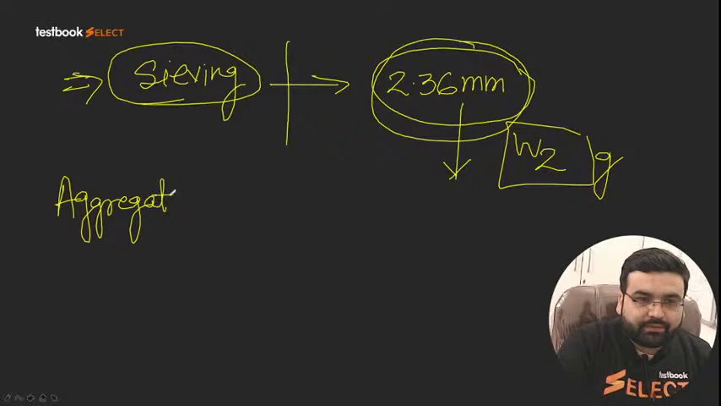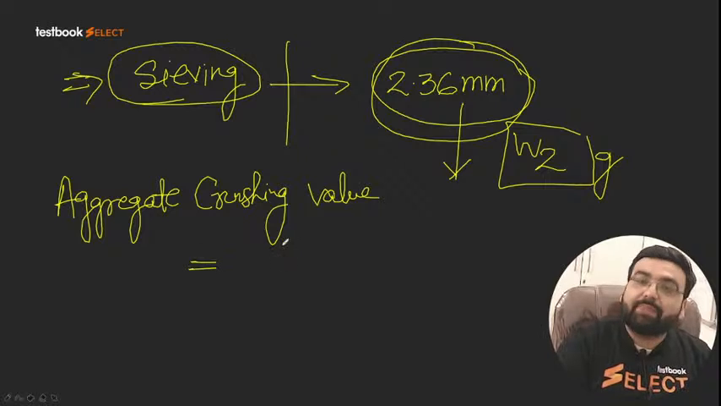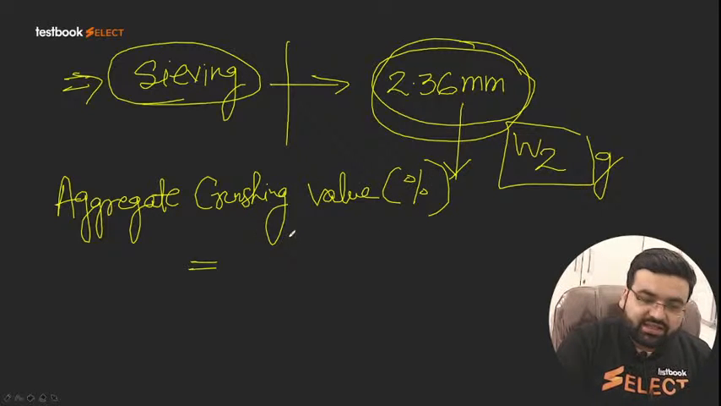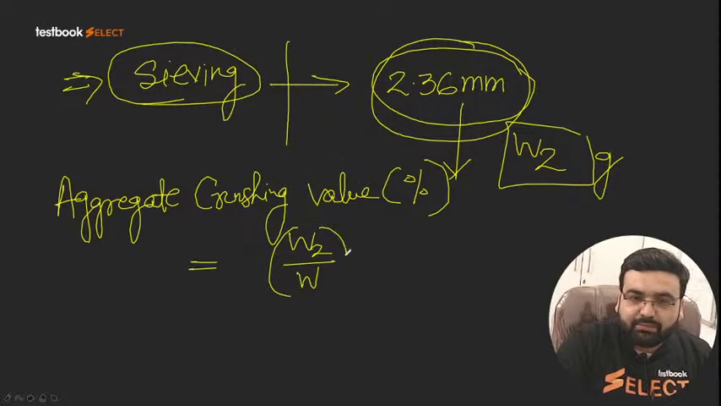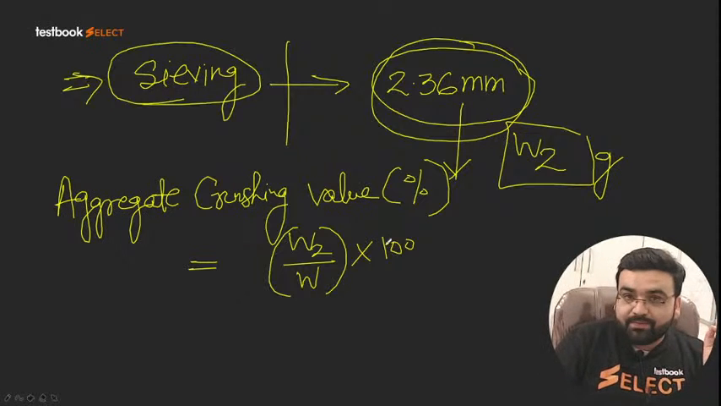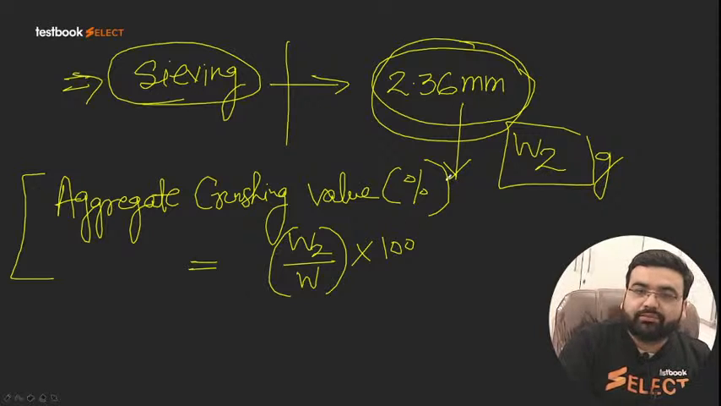Aggregate crushing value, which is also called ACV, we calculate in percentage. It is given by W2 upon the initial W1, multiplied by 100. That is the aggregate crushing value. You will be getting some value in percentage. This formula is also important.